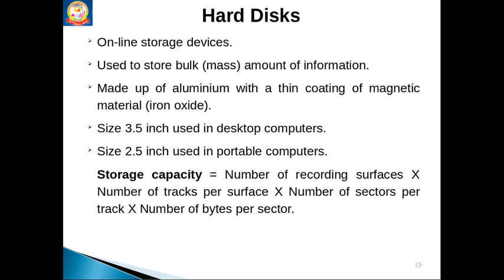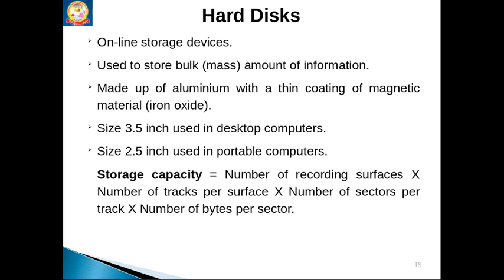Let's discuss those two types of disks, hard disks and floppy disks. The hard disk is used to store a bulk amount of information. How is this kind of hard disk made? It is made of aluminum with a thin coating of magnetic material. On that material, with the help of electric pulses, we can record the data. For desktops it is 3.5 inches, for portable computers it is 2.5 inches.